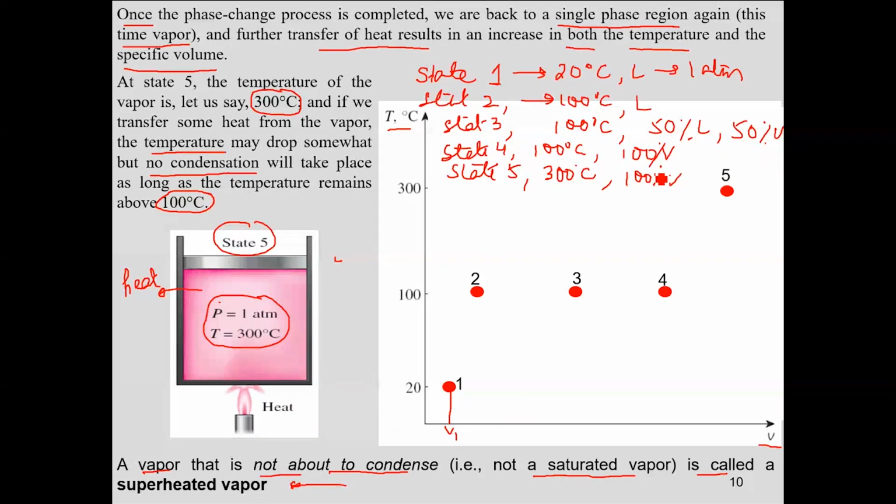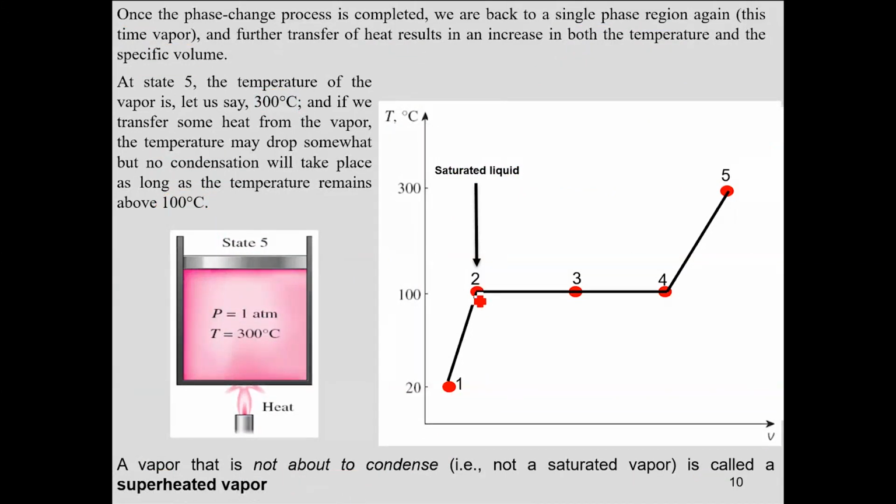Now if you combine the line, you have such a process taking place. In this process, your point 2 is basically saturated liquid. Is it clear? This point 2 corresponds to the saturated liquid state. And point 4 corresponds to saturated vapor. From 1 to 2, you have the compressed liquid region.